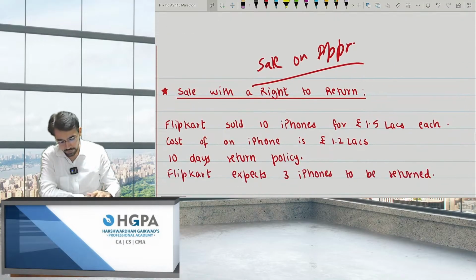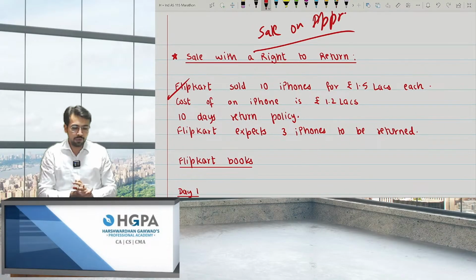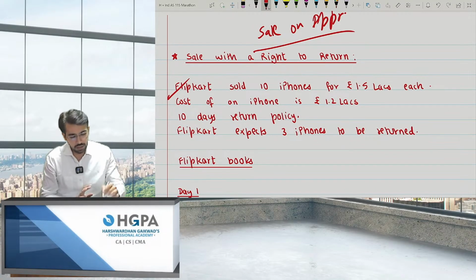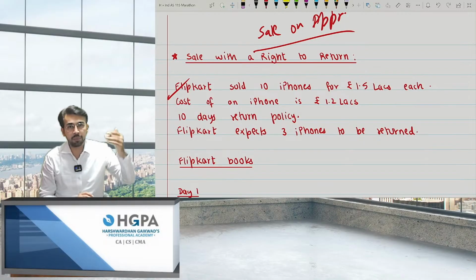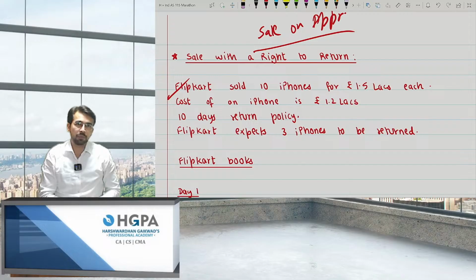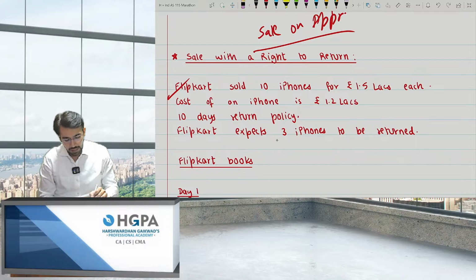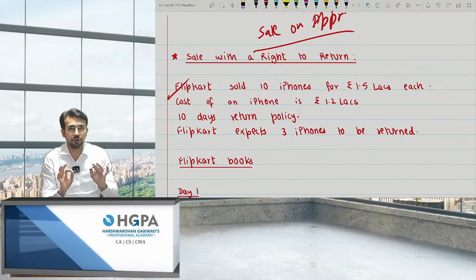For example, I'll just take this example only. Flipkart sold 10 iPhones for rupees 1.5 lakhs each. It was the 16 Pro Max, 1.5 lakhs. Okay, and 10 iPhones were there. Cost of an iPhone is 1.2 lakhs, and he's earning 30,000 on one iPhone. 10 days return policy, and Flipkart expects 3 iPhones to be returned, but 7 will be sold for sure, right?